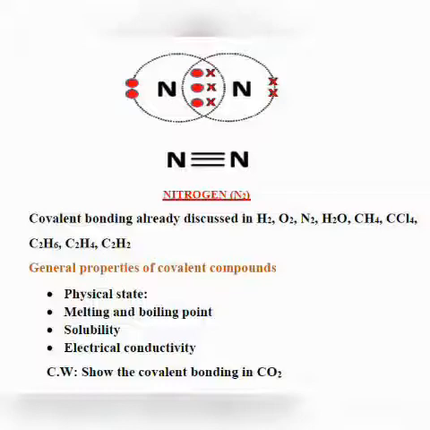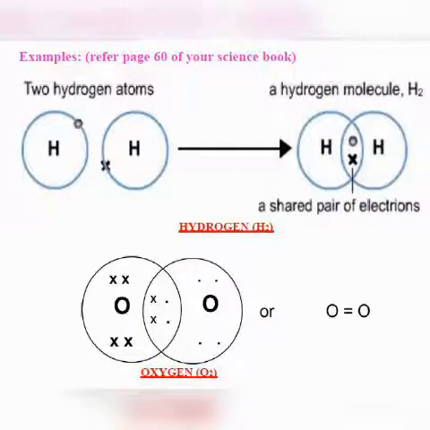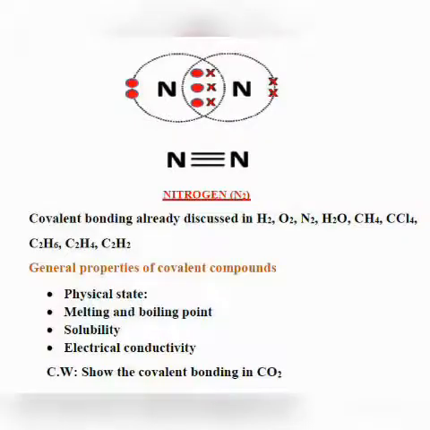Now covalent bond formation in oxygen, that also we have discussed in detail. Now in oxygen there are 6 valence electrons and it needs 2 electrons. So both the oxygen atoms will share 2 electrons. Okay. In nitrogen also there are 5 valence electrons and they need 3 electrons. Both the nitrogen atoms need 3 electrons, so they will share their 3 electrons. We have discussed all these things before.